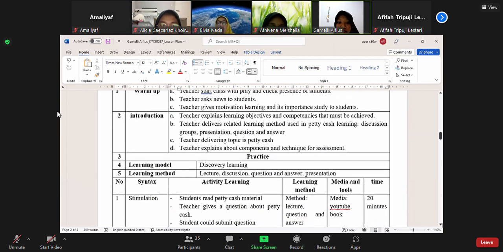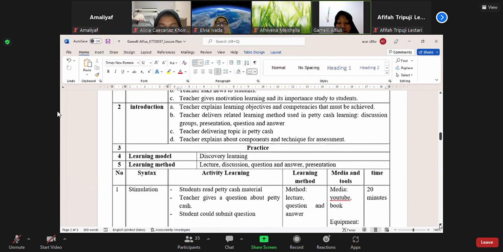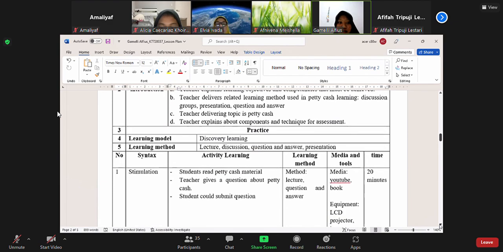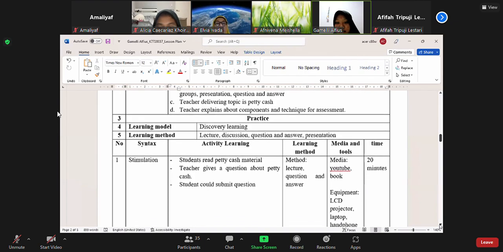The teacher explains the learning objectives and competencies that must be achieved. The teacher delivers the learning methods used, like group discussion, presentation, and question and answer. Next, the teacher delivers the topic, petty cash. The teacher explains the components and techniques for assessment.